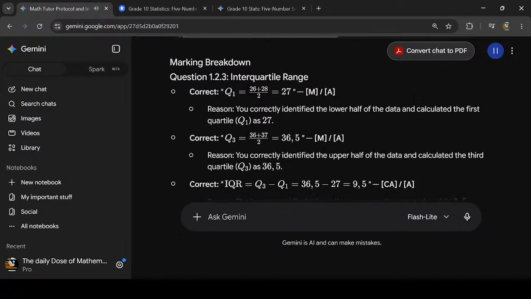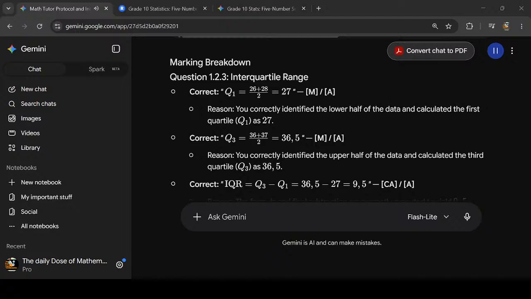Interquartile range. Correct. Q1 equals (26 plus 28) over 2 equals 27. Correct. Q3 equals (36 plus 37) over 2 equals 36.5.